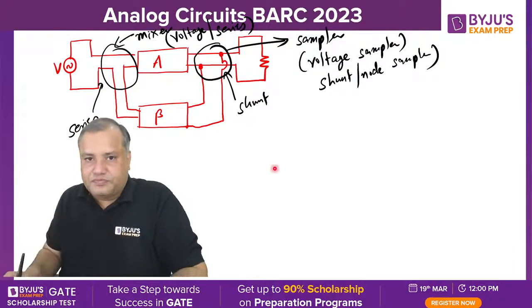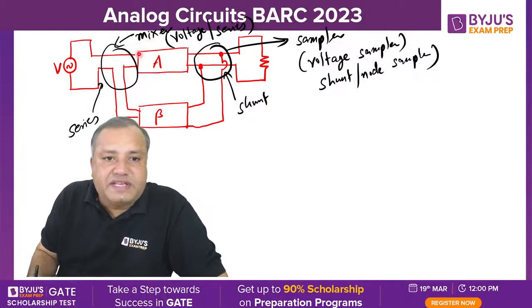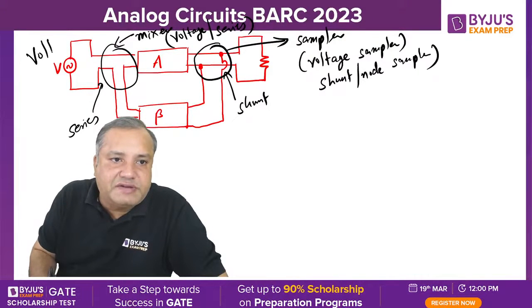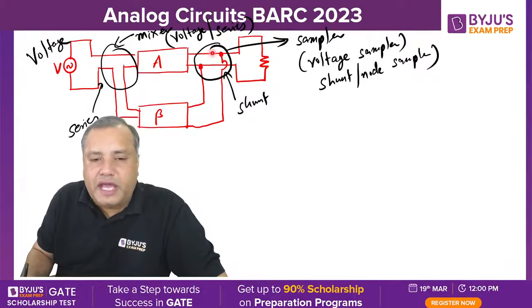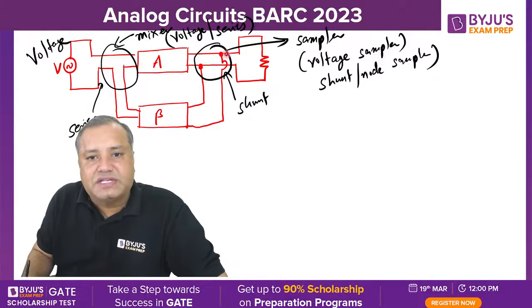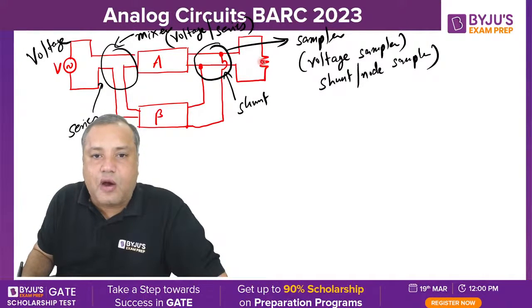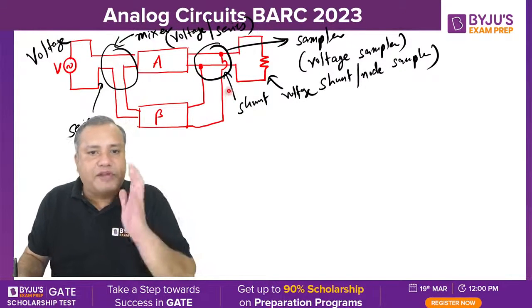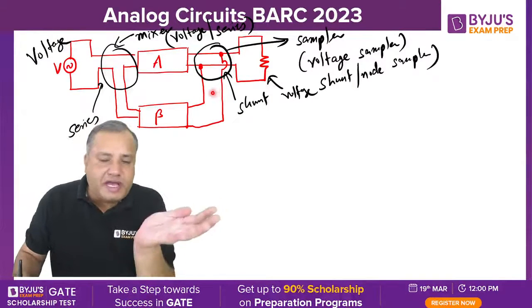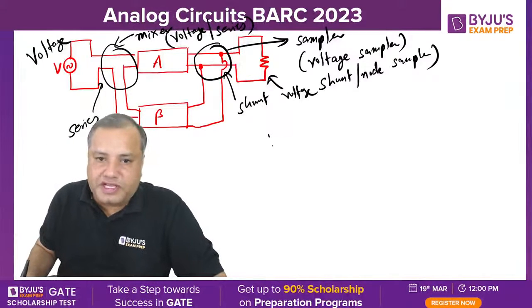So students, if mixing is series mixing, it corresponds to the input being voltage. If sampling is shunt sampling, then it corresponds to the output also being voltage. So the amplifier circuit in which input is voltage and output is voltage is a voltage amplifier.